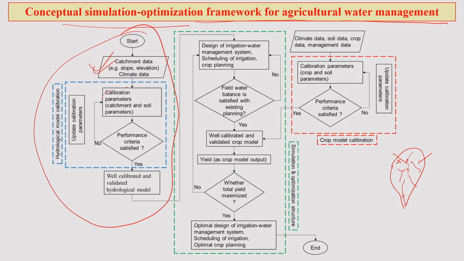So, once your calibrated performance is good and you are satisfied, then you continue with validation, right. So, this we have already discussed. Once this hydrological model calibration and validation exercise is done, the output of the hydrological model will go into the next phase, where you try to optimize the conditions.